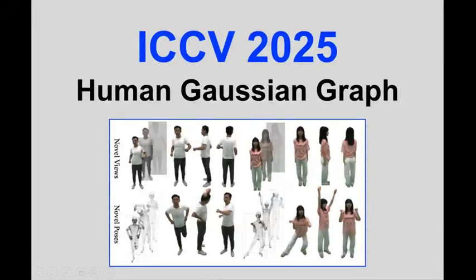Hello community, we propose Human Gaussian Graph, learning generalizable and animatable human Gaussians from videos. This work addresses the challenge in modeling generalizable Gaussians from a video. We introduce Human Gaussian Graph to model the connection between predicted Gaussians and the human SMPL mesh so that we can leverage information from all frames to recover an animatable human Gaussian representation.